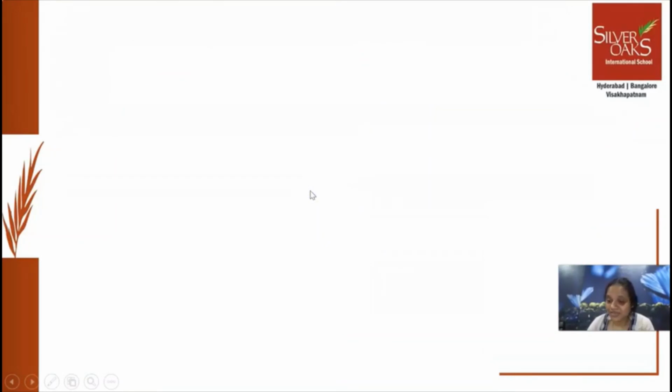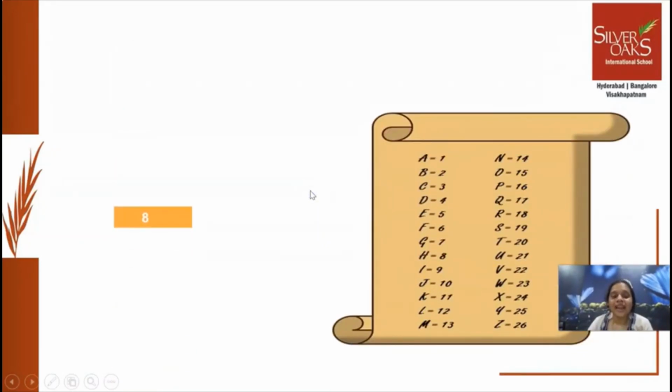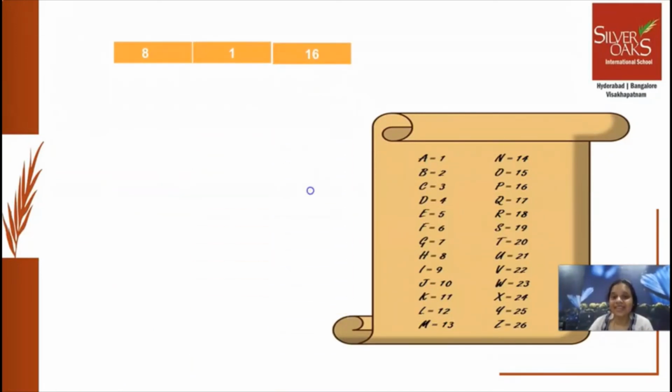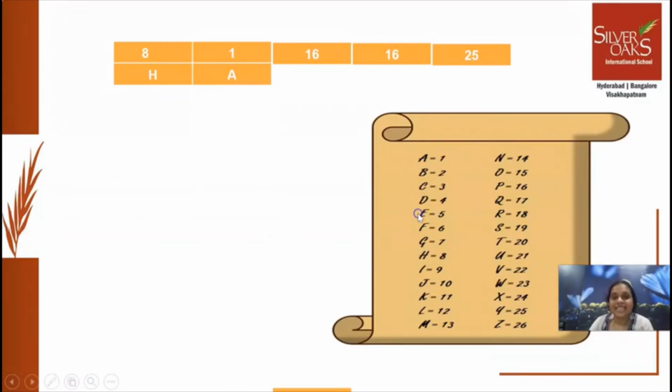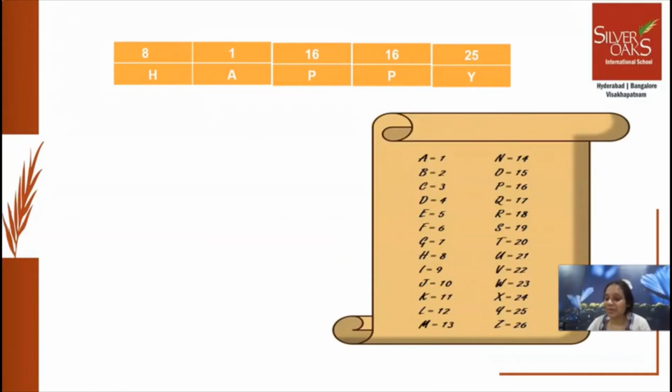If you see some more fun, now, here are the numbers for you. 8, 1, 16, 16, and 25. How are we going to write the alphabets for it? If you see this number chart, 8. 8 is representing H. So, 8, I'll write it as H. Now, 1 means A. We know that. 16 means P. Again, 16 means P. And 25 is Y. So, H-A-P-P-Y, happy. This is the word with the numbers.